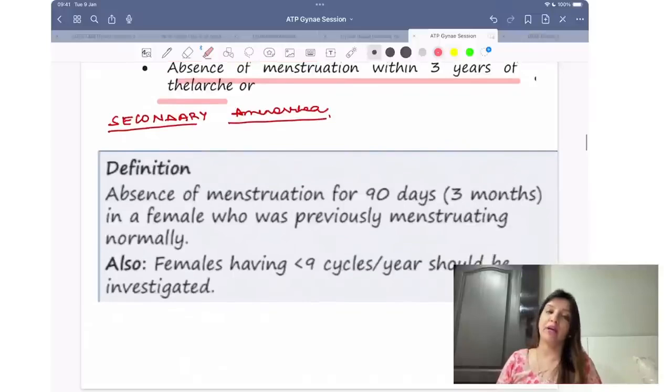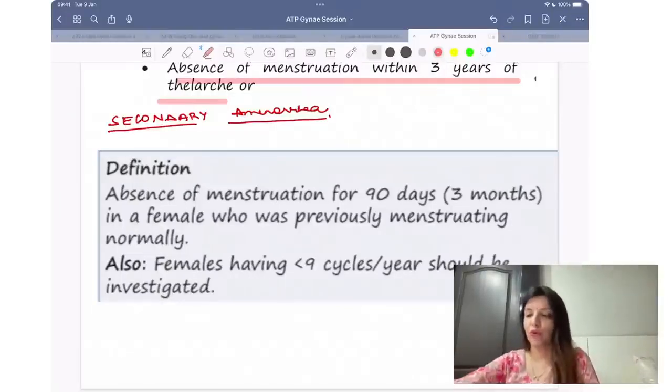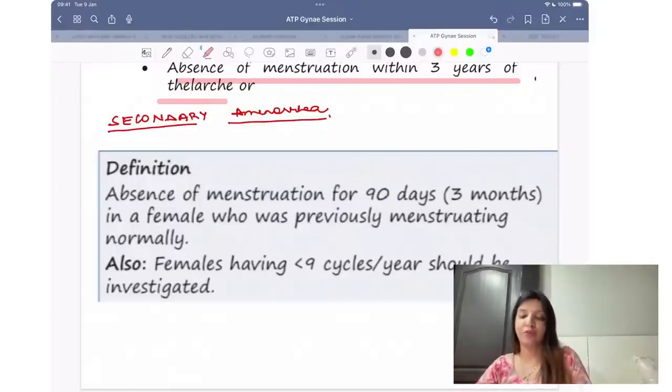What is secondary amenorrhea? Secondary amenorrhea means a female was menstruating normally and all of a sudden now for the past 3 months she is not having menstruation. That is secondary amenorrhea. Or overall in a year a female should have 12 cycles. Now if she is having less than 9 cycles, then also that should be investigated because that comes under oligomenorrhea. That's not normal, and that again should be investigated. Clear to all of you? So all these definitions you have to remember. Okay?